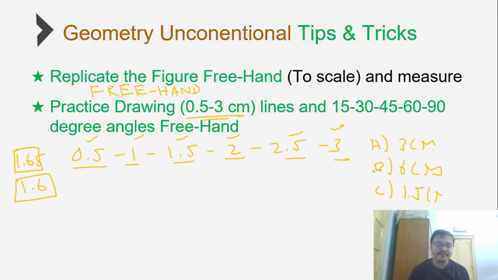So it will never happen that you're stuck with very close options. Basically all you need is the approximate answer. But yes, it should not happen that you approximate a 2 centimeter line as 1.6 centimeters. But approximating a 1.65 centimeter line as 1.6 centimeters, even if you make that slight error, is acceptable, because that won't change the answer very drastically.